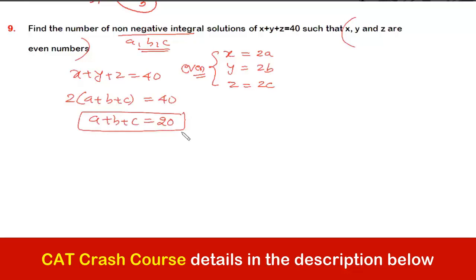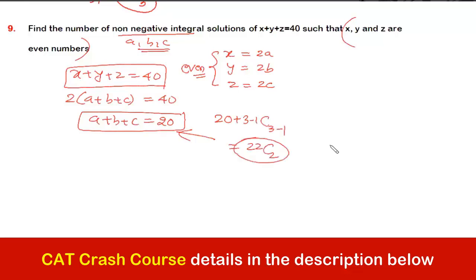Now the different possible solutions for this will give me the corresponding different possible solutions for this, right? No restriction, 0 is also allowed. So we can directly apply the formula, which is 20 plus 3 minus 1 C 3 minus 1, which comes out to be 22C2. So this would be the answer.